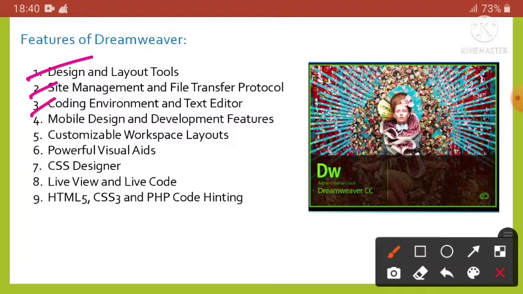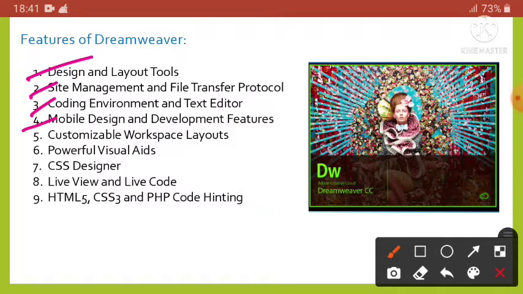Next one is coding environment and text editor. We can use Dreamweaver for designing and maintaining websites without knowing any code. This means that we don't need to know about coding to create the website when we are trying to develop a website using this software. Dreamweaver allows us to work in code only view. This view works as a text editor where it supports popular coding and scripting languages including JavaScript and PHP.